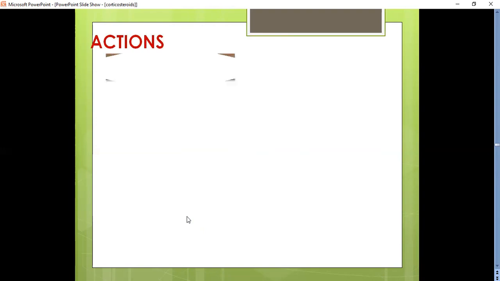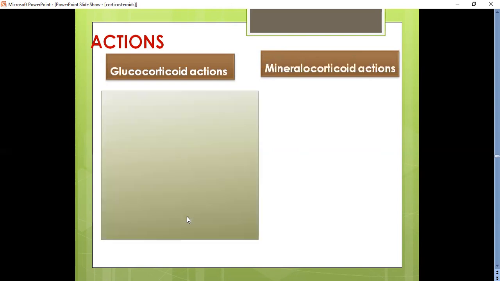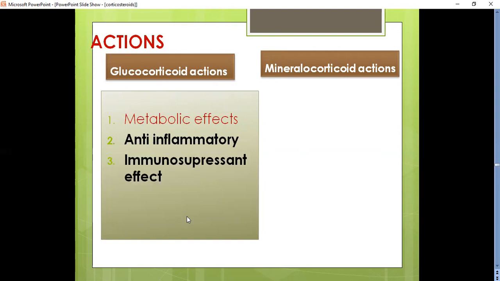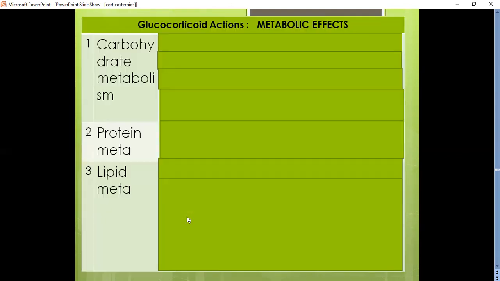So, coming to the various actions of steroids, we have glucocorticoid actions and mineralocorticoid actions. Among the glucocorticoid actions, there are metabolic effects, anti-inflammatory effects, immunosuppressant effects, and also other actions on our system. And among the mineralocorticoid actions, there is salt and water retention.